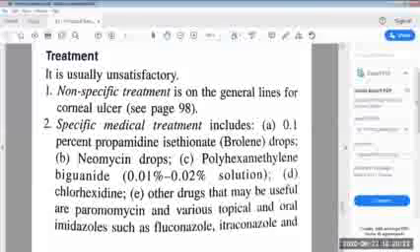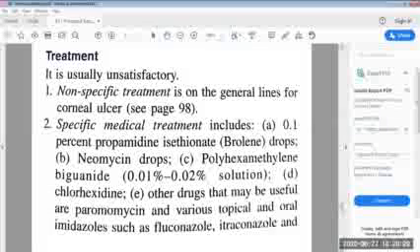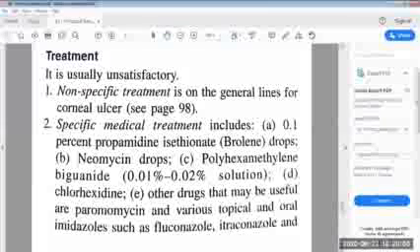And the other non-specific treatment was the systemic analgesics and anti-inflammatory drugs such as paracetamol and ibuprofen, which relieve the pain and decrease the edema. And then vitamin A, B complex, and vitamin C help in early healing of the ulcer. These were the non-specific treatment.